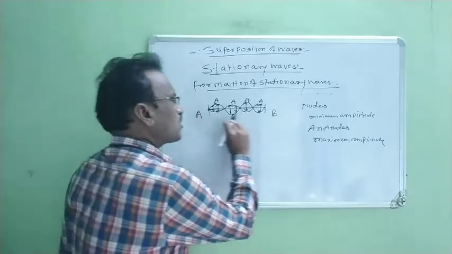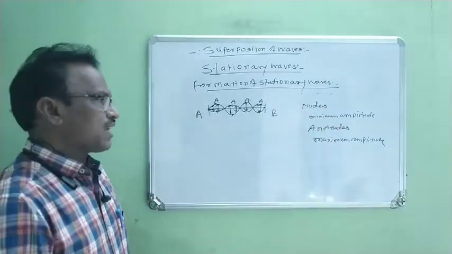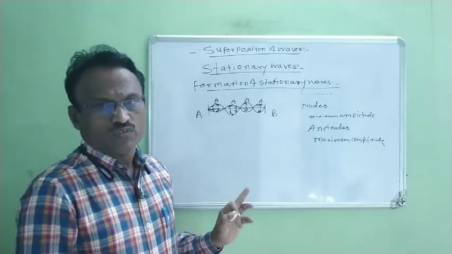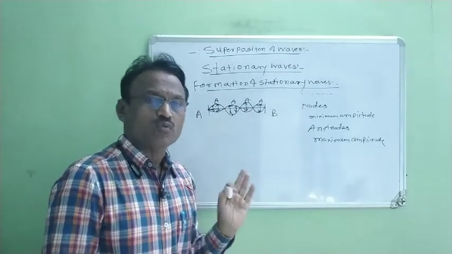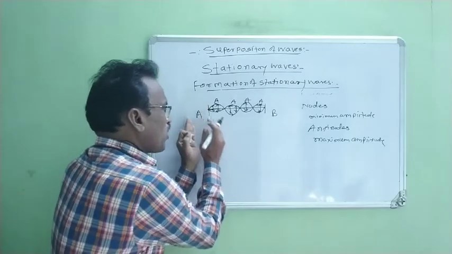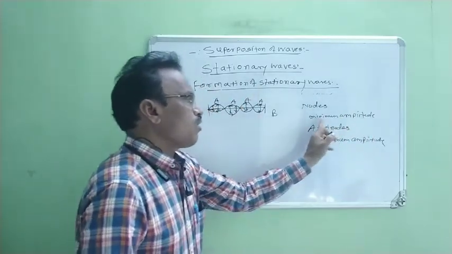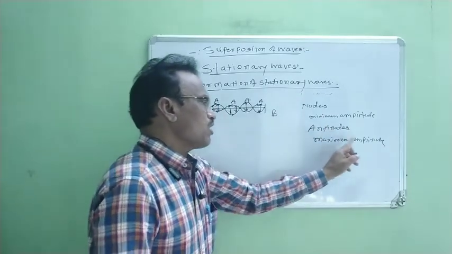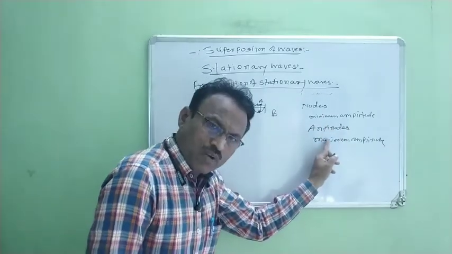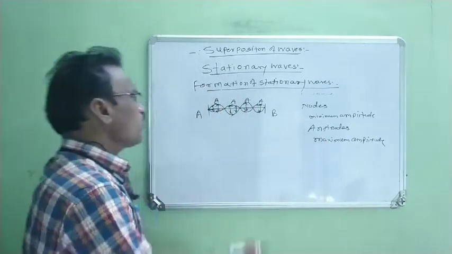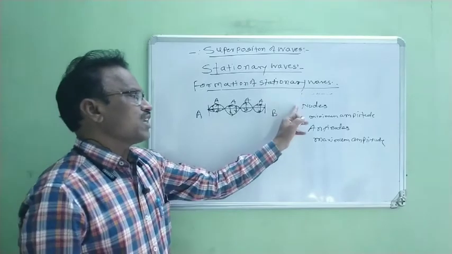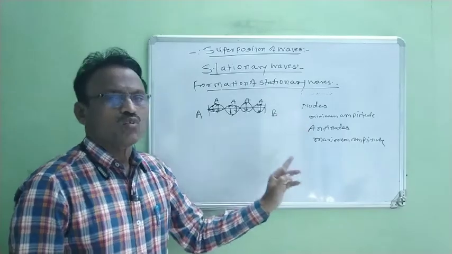Therefore, when the stationary wave travels through the medium, nodes and antinodes are produced in that medium. Nodes are the points where the amplitude of the particle is minimum, and an antinode is the point where the amplitude of particles of that medium is maximum. When stationary waves travel through the medium, nodes and antinodes are produced alternately.